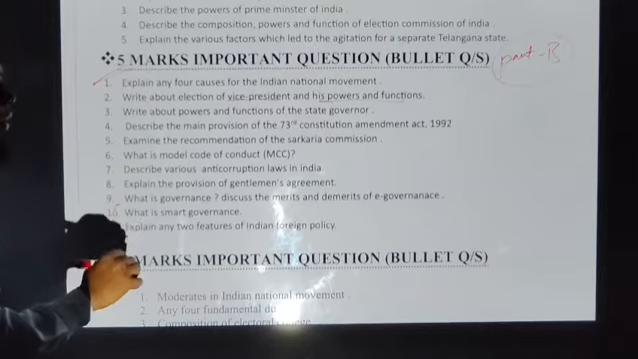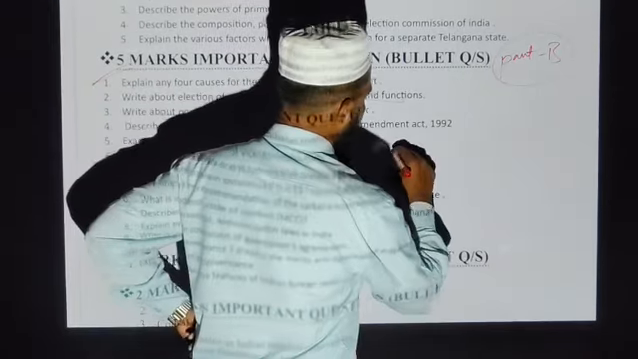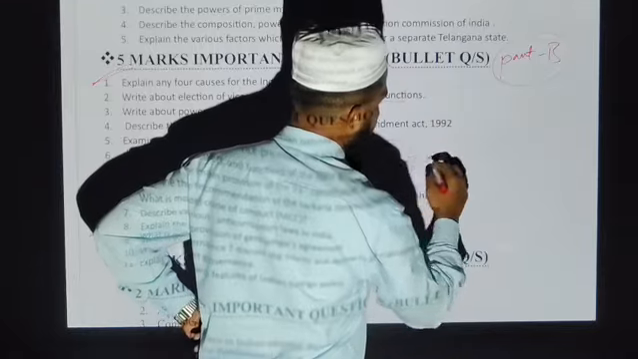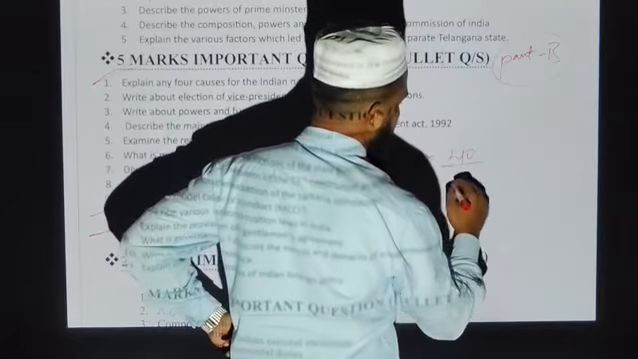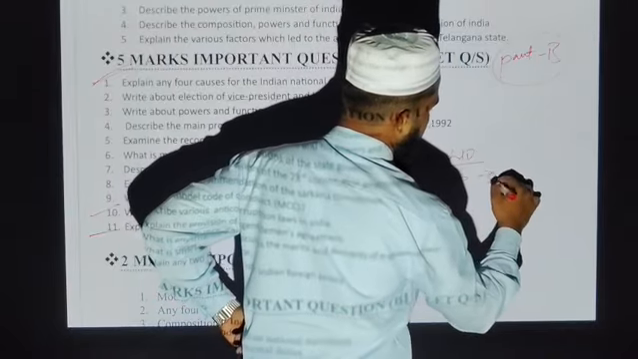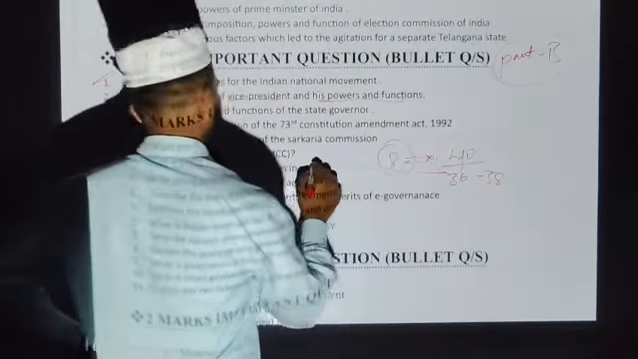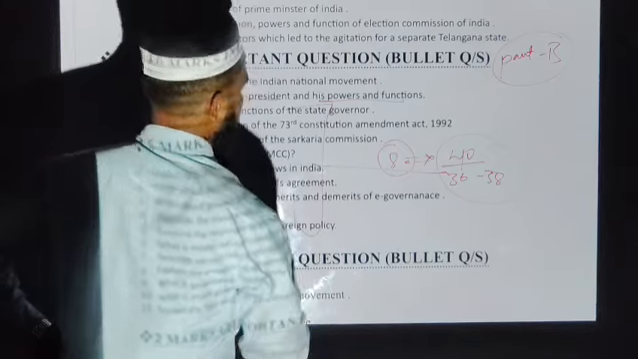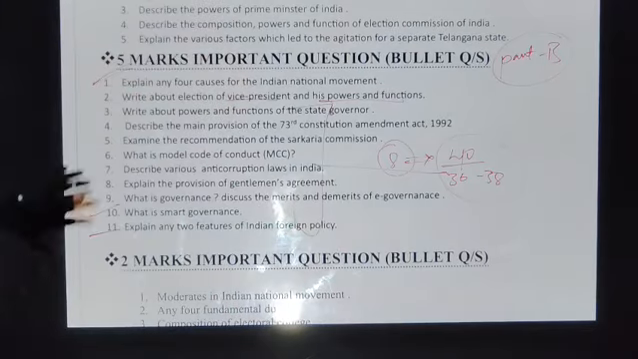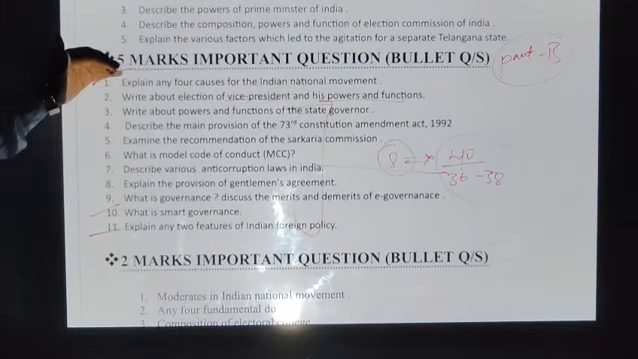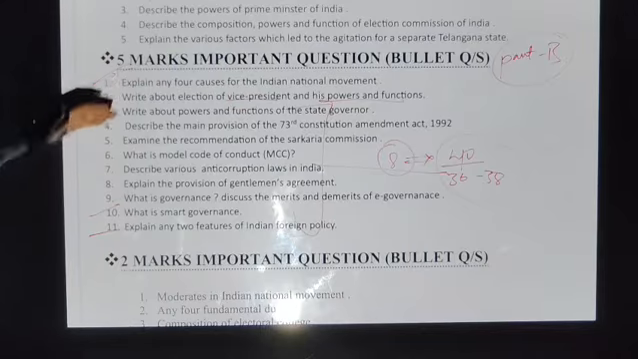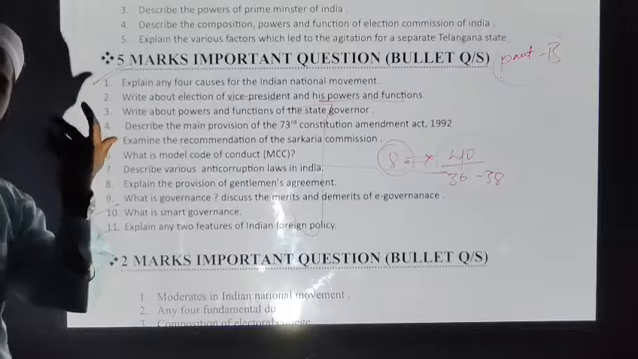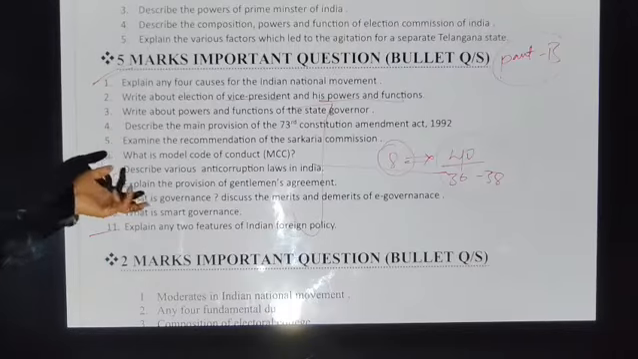If you learn 10, you can easily write 8. If you write 8, 8 into 5 is 40. You can score 36 to 38 marks. It completely varies with your hard work. So my suggestion, focus on each and every aspect of these questions. If you practice these 1 to 11, inshallah ta'ala, you can score a betterment in your results.